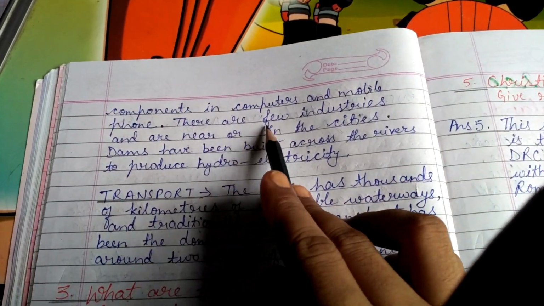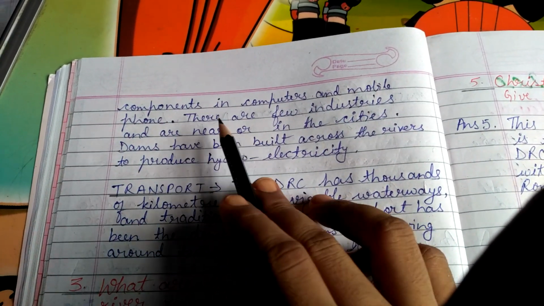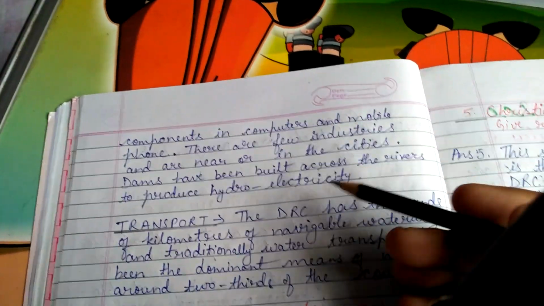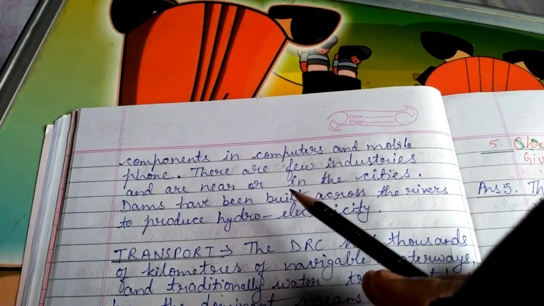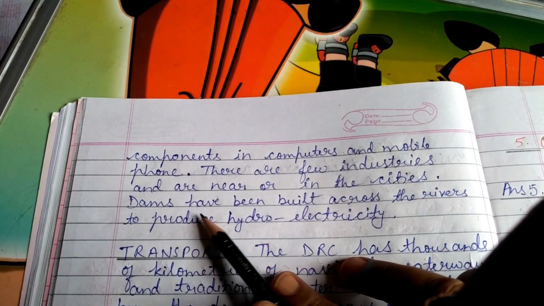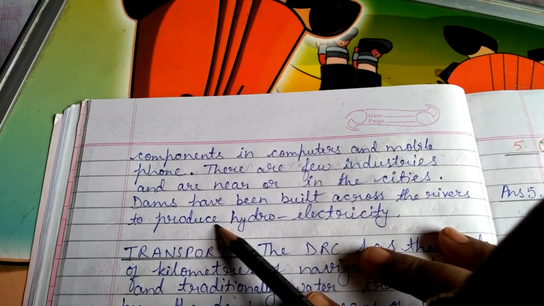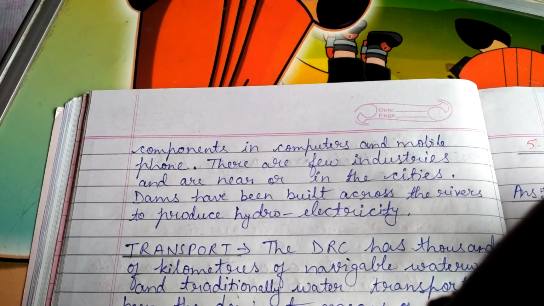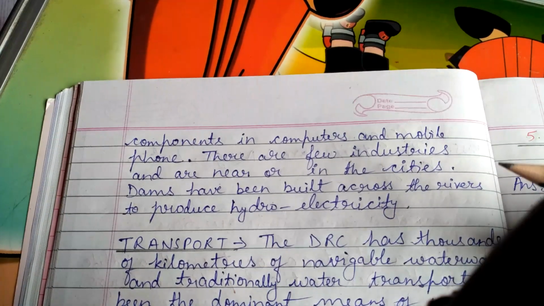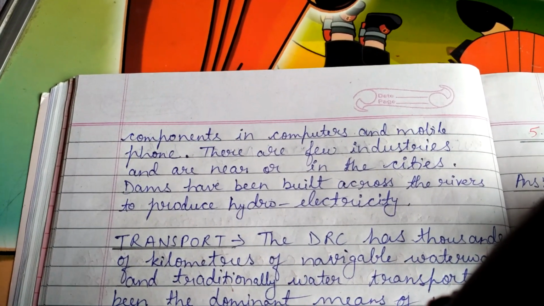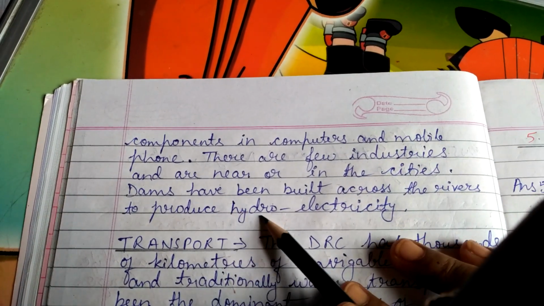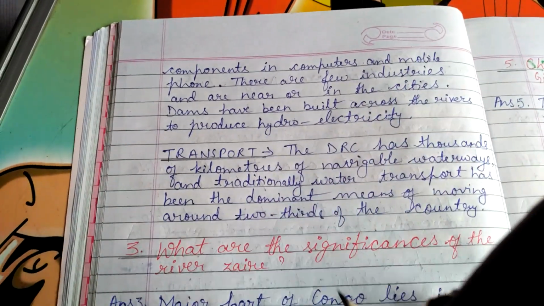Okay, there are few industries and they are near or in the cities. वहाँ पे इंडस्ट्रीज अभी ज़्यादा डेवलप नहीं हुए हैं, थोड़े बहुत ही हैं और जो हैं वो शहरों के आसपास हैं. Dams have been built across the rivers to produce hydroelectricity because we have studied this country is having plenty of water. So that will be a better use, to generate electricity with the help of water falling from a great height. So dams have been built for that purpose. So this was about the industries.